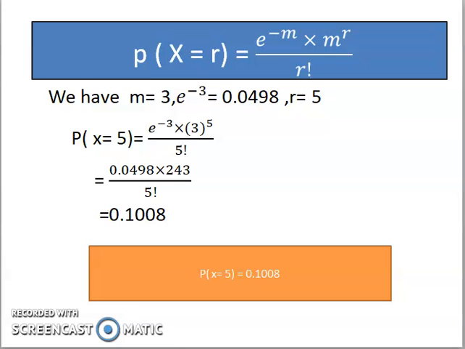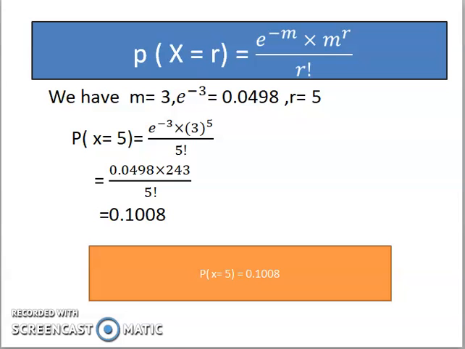We put m equal to 3, e raised to minus 3 equal to 0.0498, and r is 5. After putting in the values, we derive 0.0498 into 243 upon 5 factorial. The answer is 0.1008.